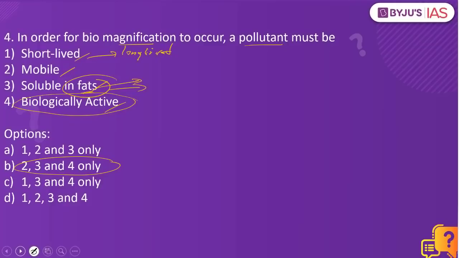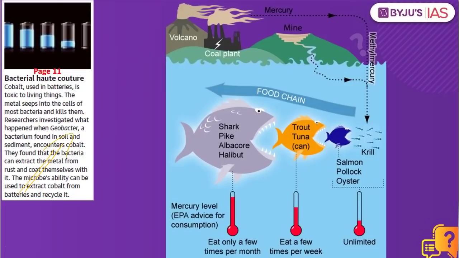Why have we taken this practice question? Because of the reference given under this article with respect to cobalt. What is this biomagnification? Before we understand what is biomagnification, we have to understand what is bioaccumulation. Let's say, for example, there is a pollutant. A pollutant can be mercury, it can be cobalt, or any other minerals which can be harmful for that particular organism. So the minute it enters one of the species or an organism, that is what is called bioaccumulation.